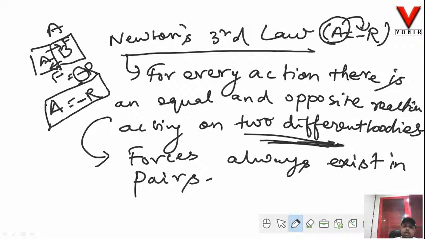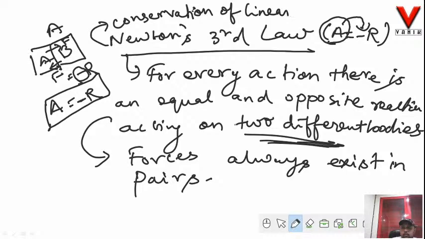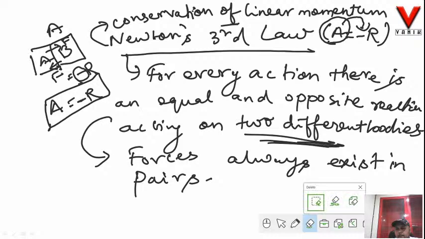A very important application of Newton's third law is conservation of linear momentum. Conservation of linear momentum is an application of Newton's third law of motion. Now, let us understand what this conservation of linear momentum is. Hope this simple statement, action and reaction, is clear to you.